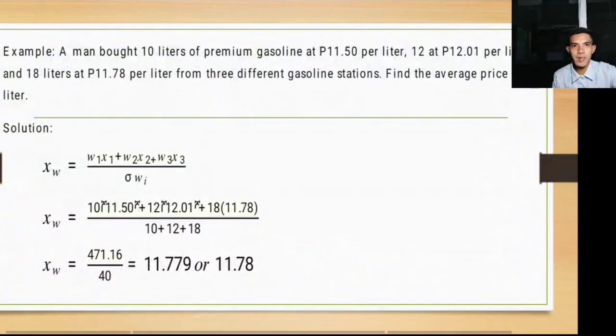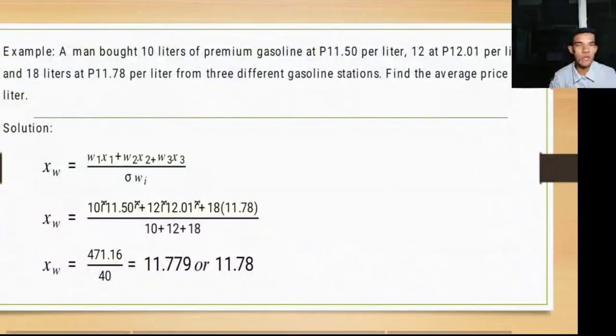So we have here an example. A man bought 10 liters of premium gasoline at 11.50 pesos per liter, 12 liters at 12.01 pesos per liter, and 18 liters at 11.78 per liter, from 3 different gasoline stations. Find the average price per liter.